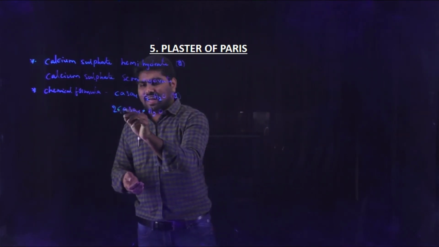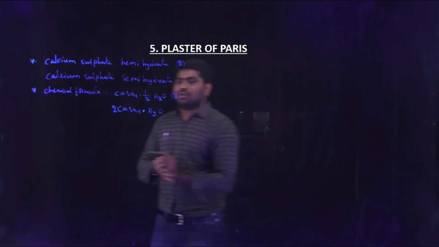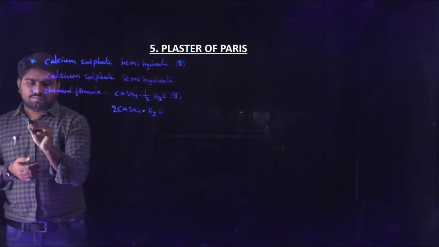So this is the chemical formula of plaster of Paris.